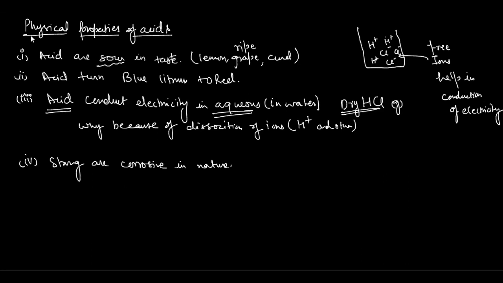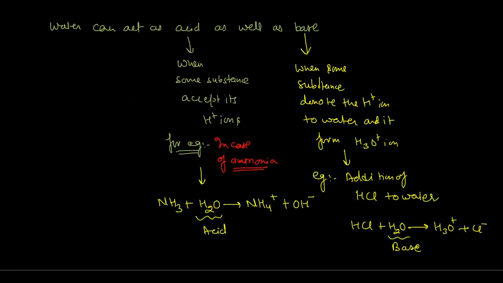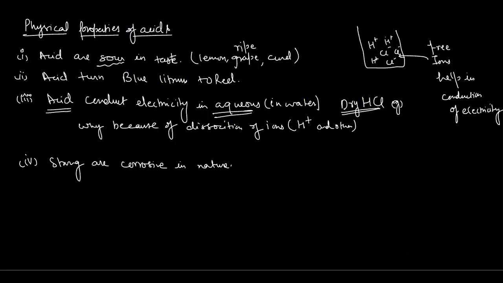Moving further. Okay. So we have studied this one, the physical properties of acids. Now talking about the other properties of acids, there are two types of acids depending on the H plus ions produced. We have two types of acids.